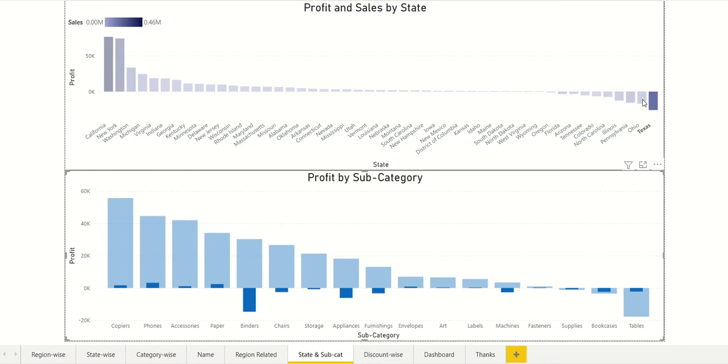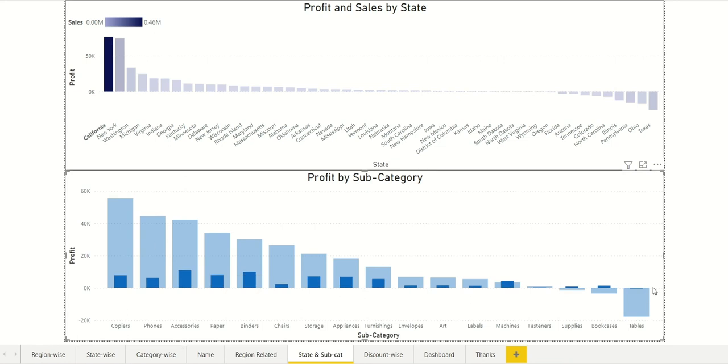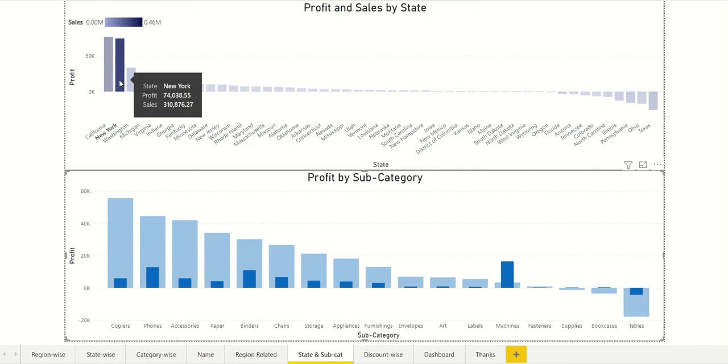And in Ohio, let's say, machines are making a loss, followed by tables, followed by bookcases. Similarly for each state we can analyze what products are making a loss and what products are making a profit. For example, in California almost all the products are making a profit. In New York, machines are making most of the profit.